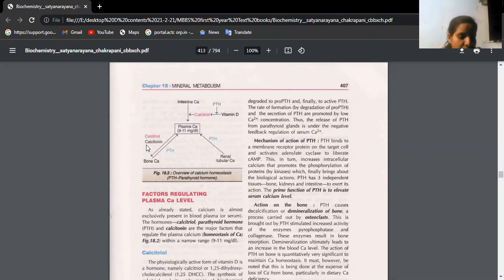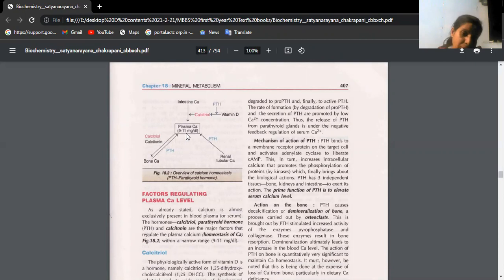We have special cells in the thyroid gland which release calcitonin. Calcitonin reduces blood calcium levels. Remember, PTH increases blood calcium level. PTH comes from the parathyroid gland. Calcitonin comes from the thyroid gland.